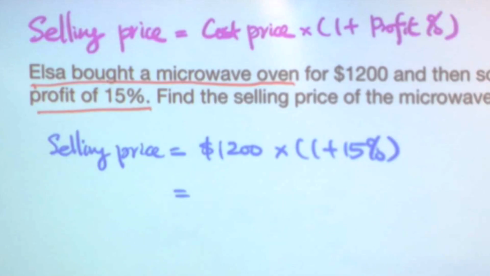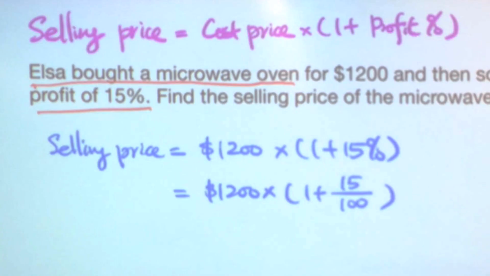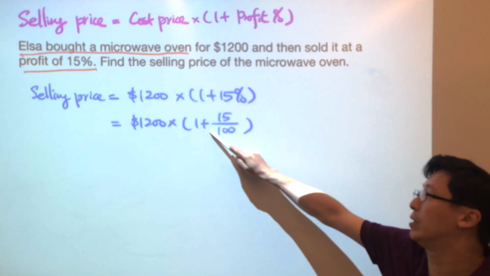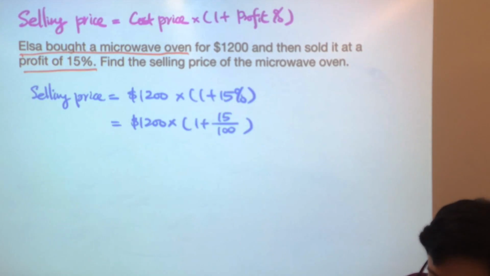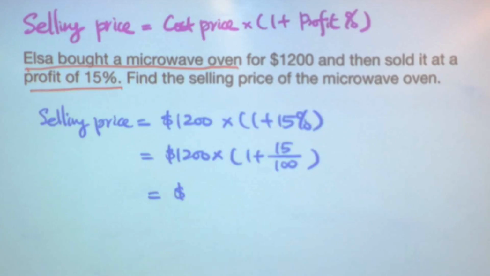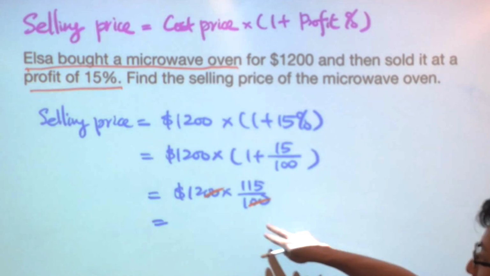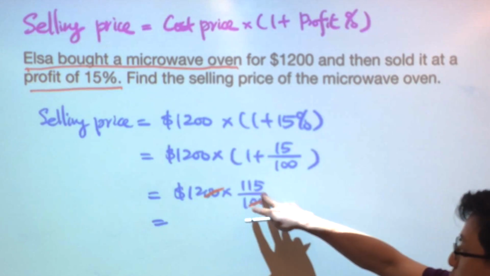We change 15% to a fraction, or we can do it mentally. 1 equals 100 over 100 plus 15 over 100. That is 115 over 100. And now we can cancel out the common factors. Therefore, this will be 12 times 115.